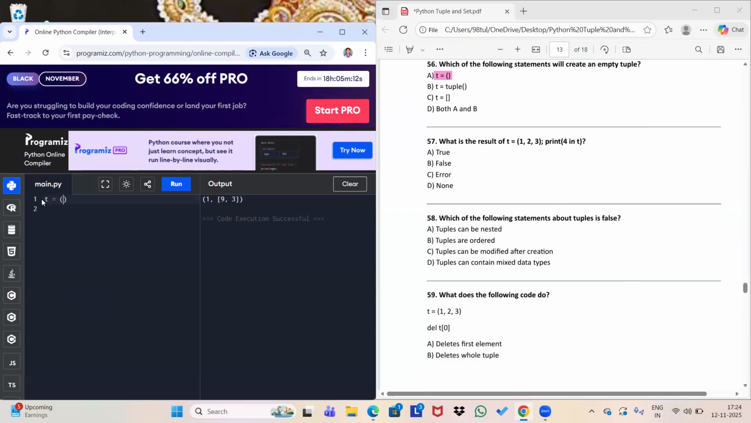Suppose I'm creating this, and now I will check the type. Print type of T. So it would be tuple. Yes, it is tuple. You don't need to mention the word tuple like this because it's not a dictionary.